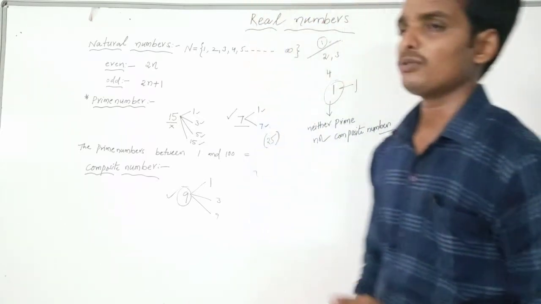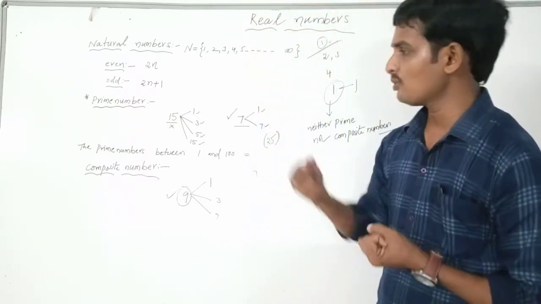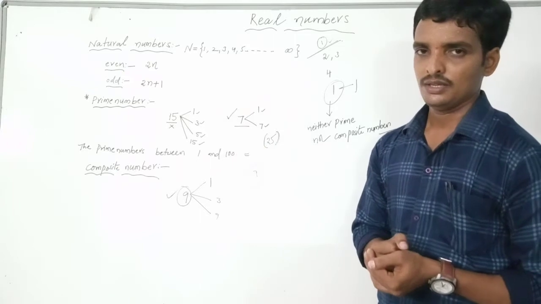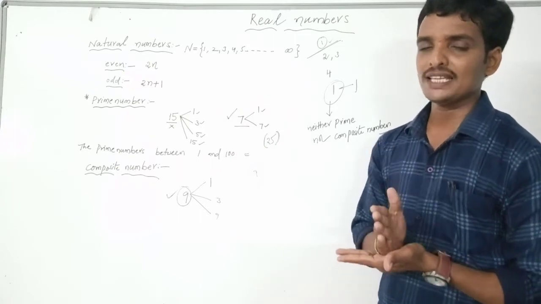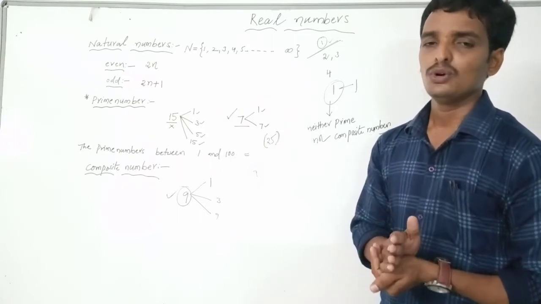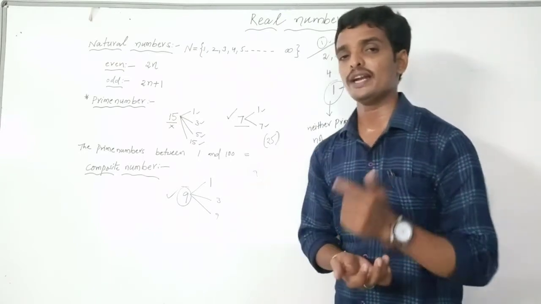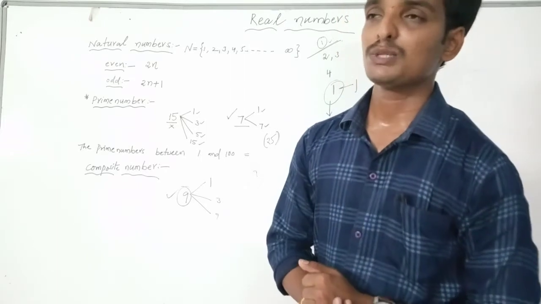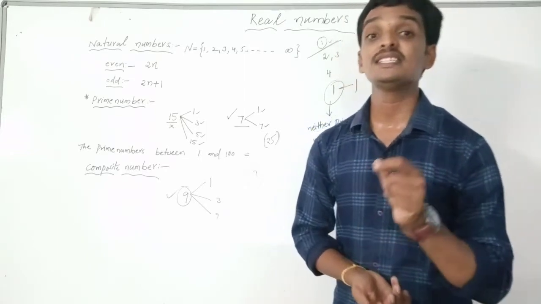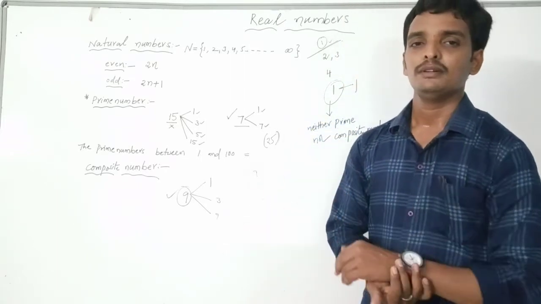So we have to get some more knowledge about prime numbers and composite numbers. What is the smallest prime number? That is 2. All prime numbers are odd numbers except 2. 2 is the smallest prime number, which is an even number.